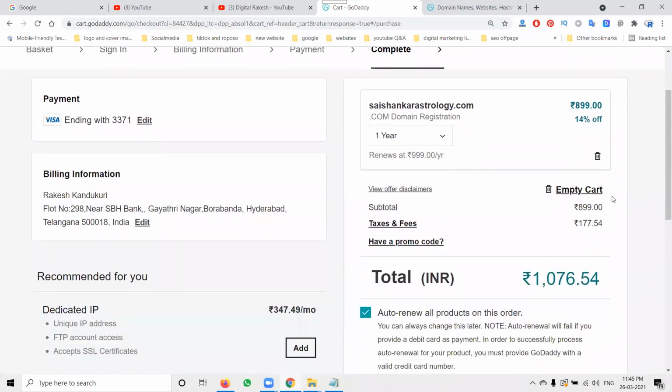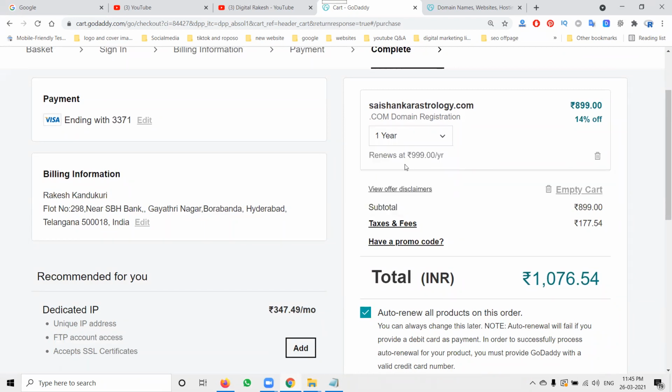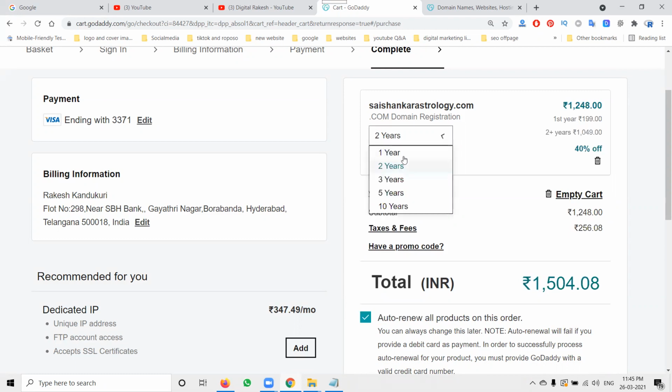So here I am adding the card details. Now you can check the price. 1 year, 1,076. 2 years, 1,500. If we go for 3 years, 2,7. So 5 years. See, there will be a lot of difference in the price after adding your card details.